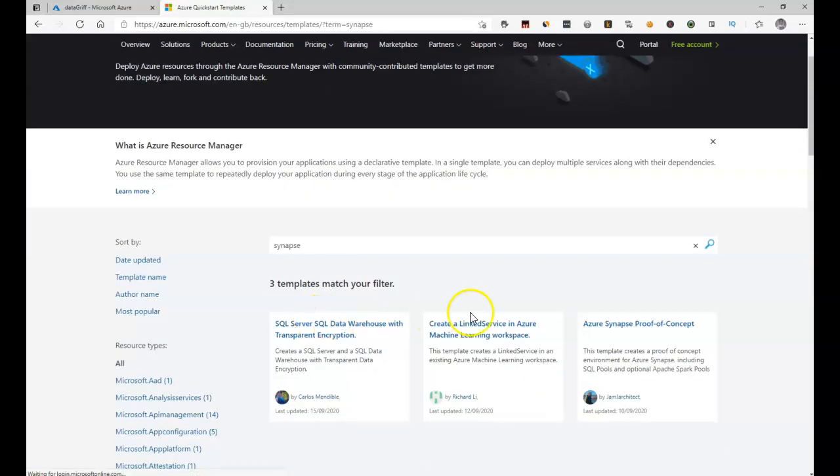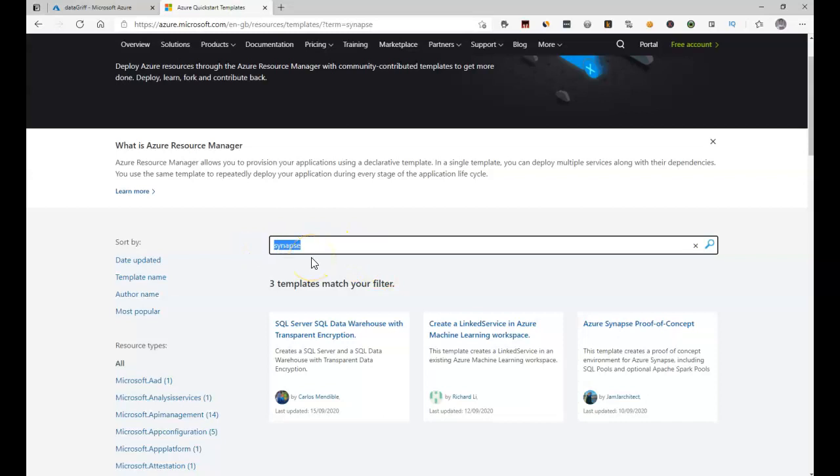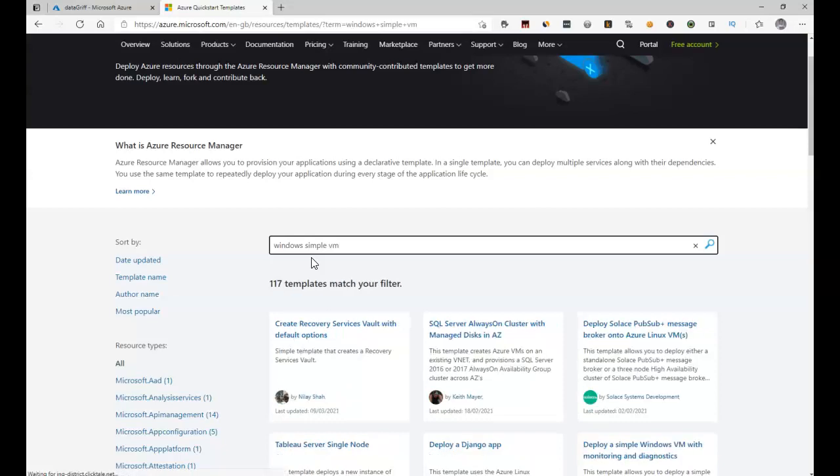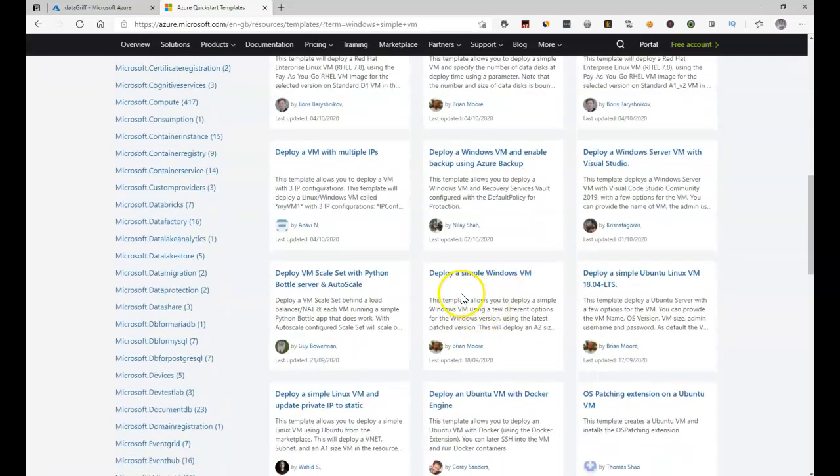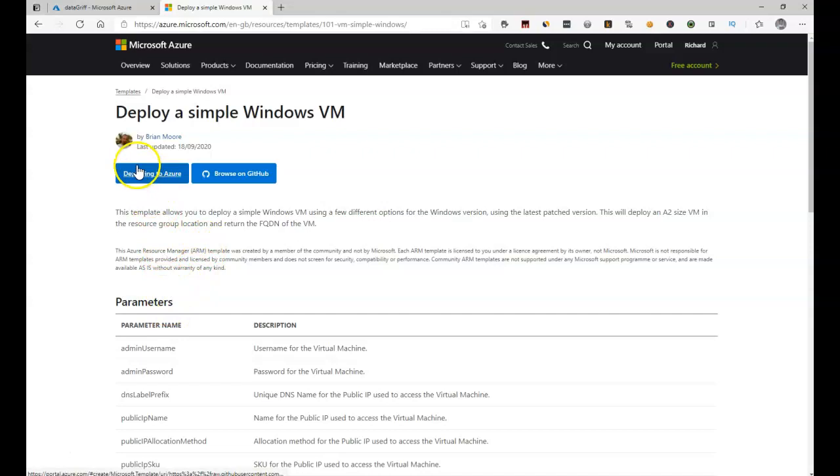So if I'm going to search for Synapse, and you can see there is in fact an Azure Synapse proof of concept template that I can just select and use right now. What we're going to do is just create a simple Windows VM. So let's see if they've got one of those. So I'm going to type in Windows simple VM and search for that. And if I scroll down, you can see there is in fact deploy a simple Windows VM. So somebody's already made that template for us, which is great. So I'm going to click on that. And then I'm going to choose deploying to Azure, which should take me through to my portal.